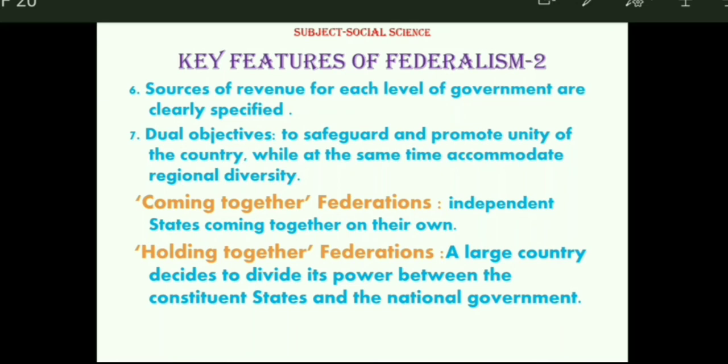Student, there is a word given: jurisdiction. You might be confused. So on the same page, jurisdiction has been defined: the area over which someone has legal authority. This word we use in this chapter, and we used this word even in class 7th or 8th when you studied the chapter on judiciary. Jurisdiction means the area on which someone has legal authority.